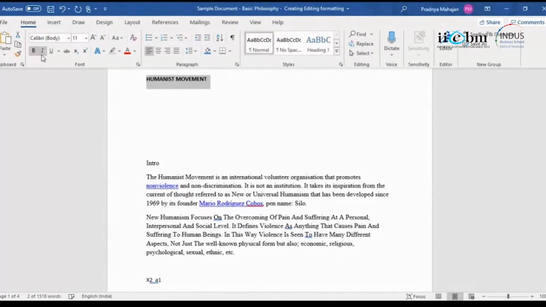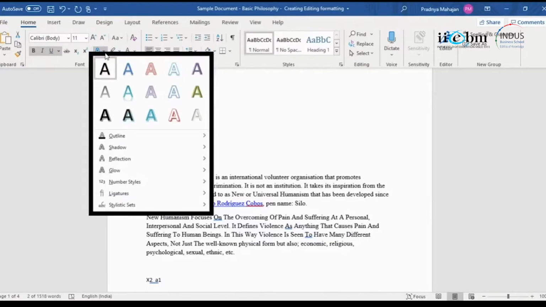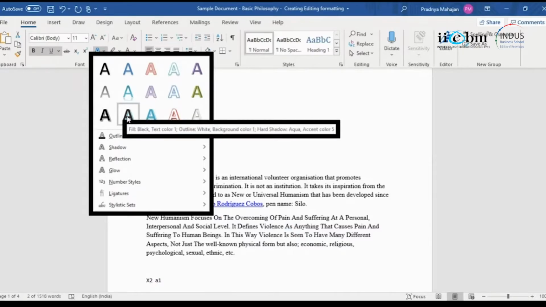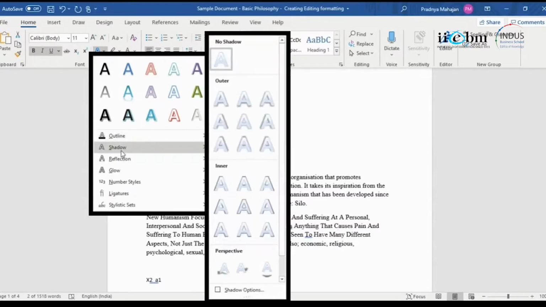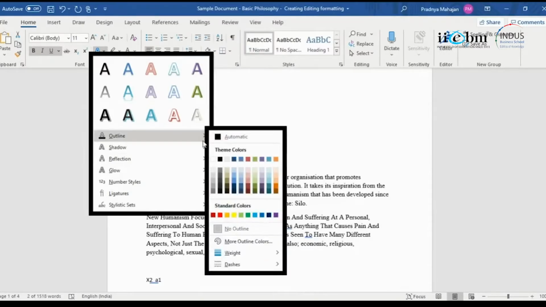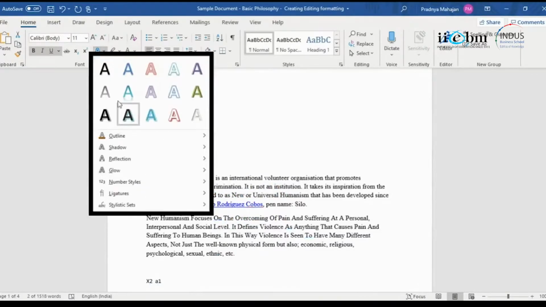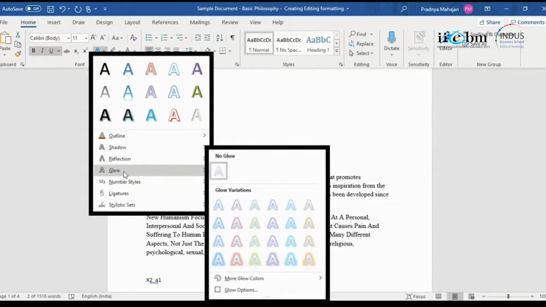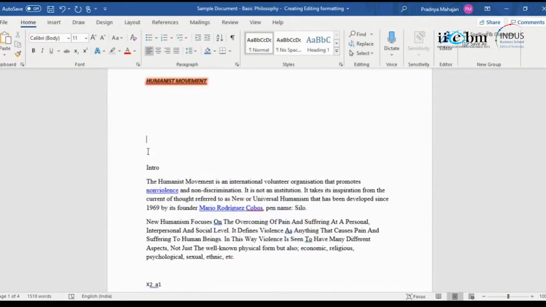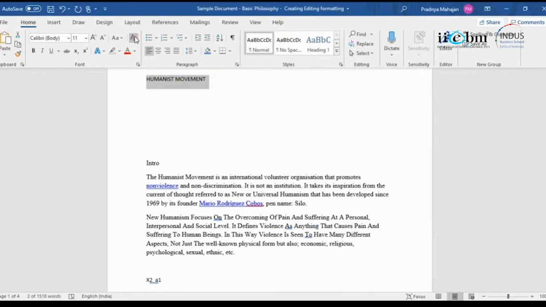I'll just click from your bold, italics, underline, and then I'll give it a nice style. I will say, okay, use this existing style, or I can pick up from your outline and shadow and color schemes. Yeah, and then I use a style which is glow, right? So it gives that glow effect. However, if I don't want it, what do I do? Select it and clear all formatting.